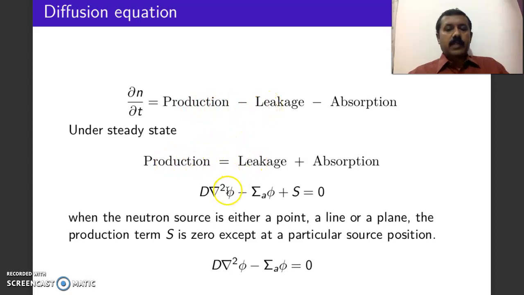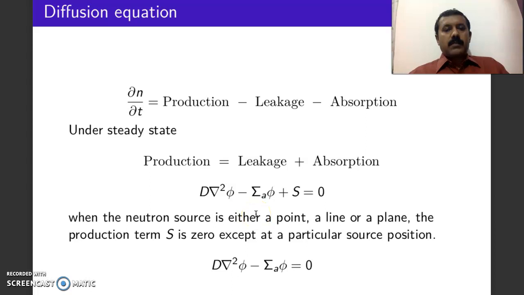Rearranging this equation, we get production is equal to leakage plus absorption, and expressing leakage as minus D del square phi and absorption as sigma a phi, we can write the diffusion equation under steady state as D del square phi minus sigma a phi plus S is equal to 0.